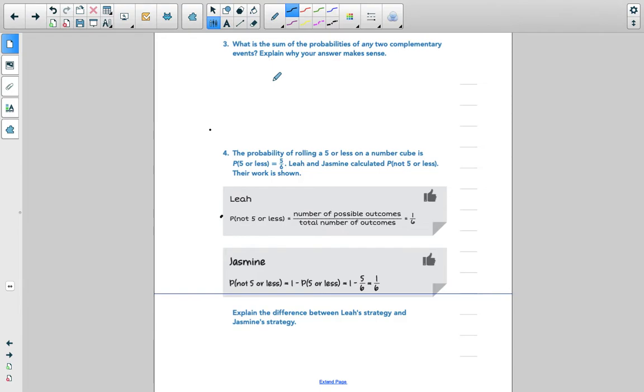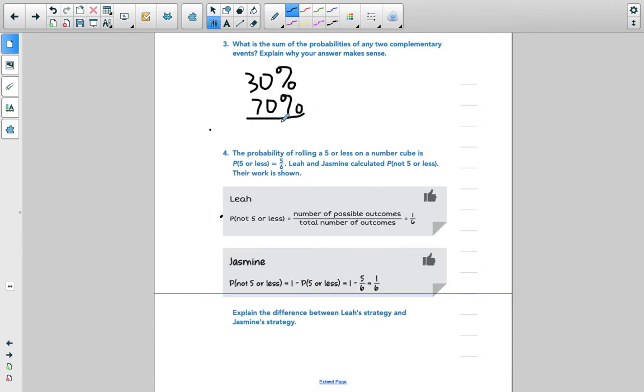But let's say the weather for tomorrow, let's say that there is a 30% chance of rain. Well, what would be the complement to that? So that would be not rain, right? Which means that would be a 70% chance of anything but rain.